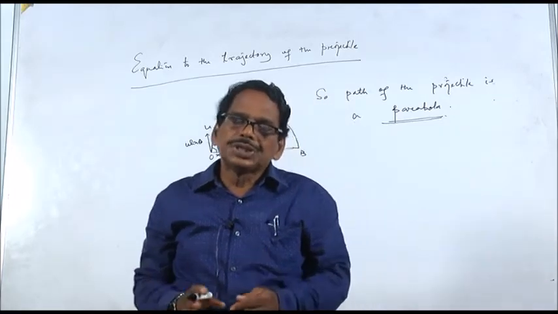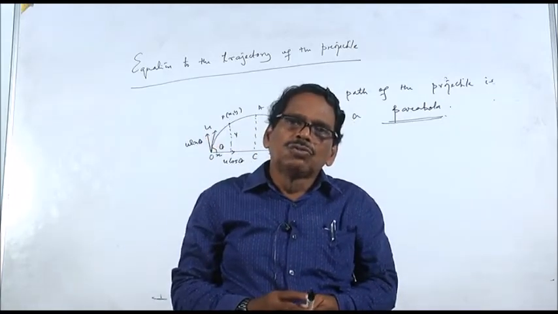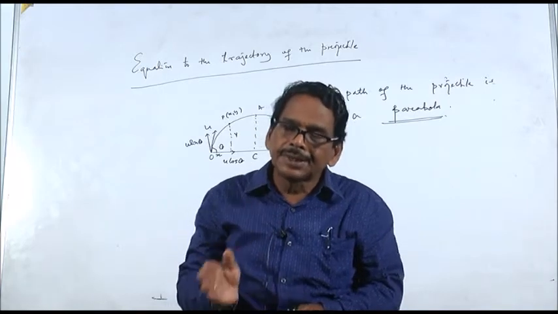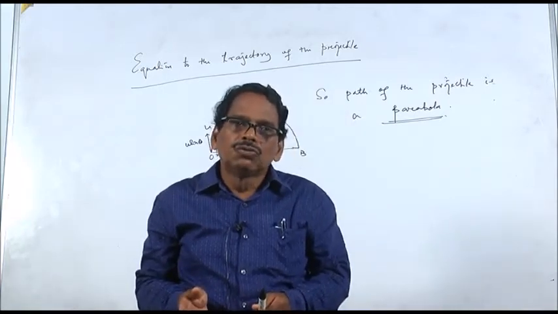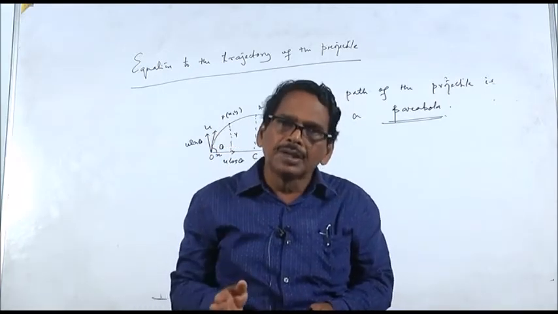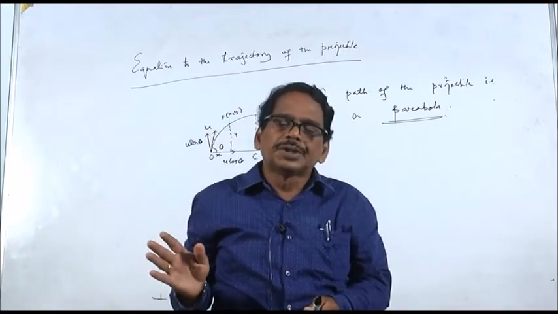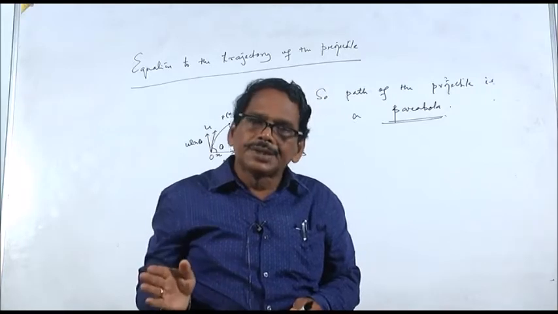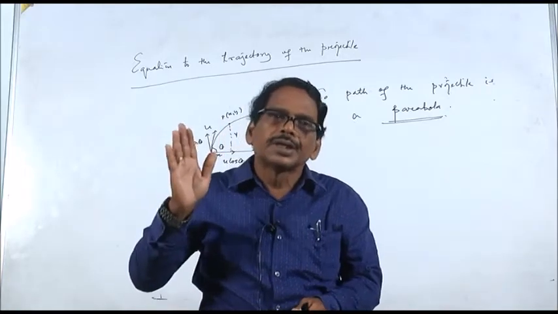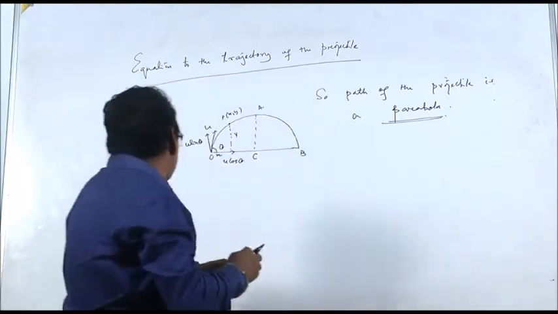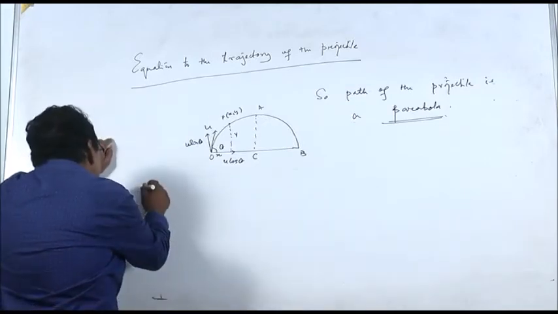In addition to this, now we will find out what is the greatest height reached by the projectile, what is the time of flight of the projectile, and what is the horizontal range of the projectile. Three parameters are there: greatest height, time of flight, and the horizontal range. The first one is greatest height.